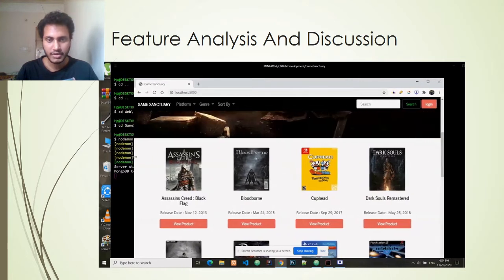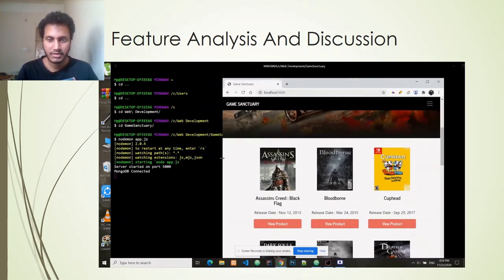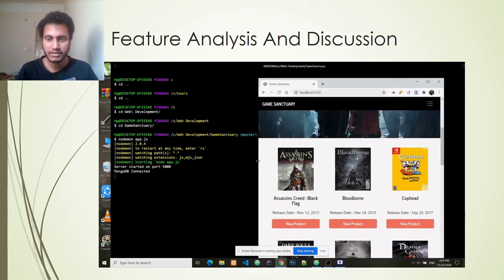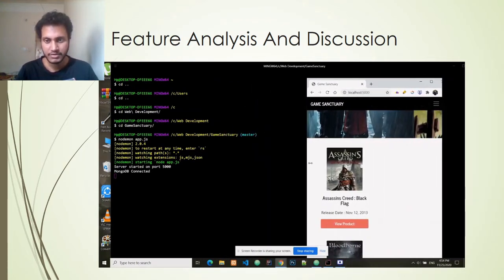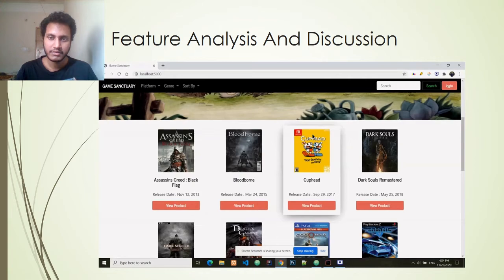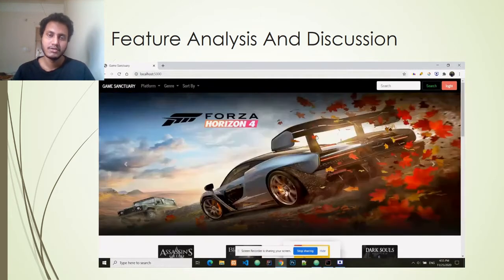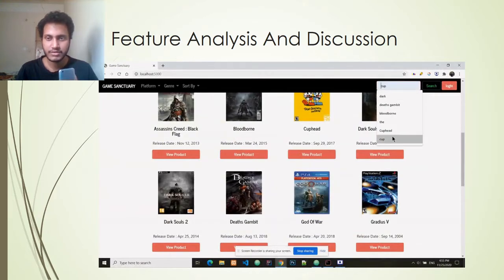As you can see, when I decrease the size of the screen, in full size, 4 products are shown in a row. In tablet size, 3 products are shown, and as I go even further below, on mobile screens only 1 product is shown. The layout of the navbar also changes as I decrease the screen size, and all of these pages are designed using the Bootstrap framework, so they are quite responsive.